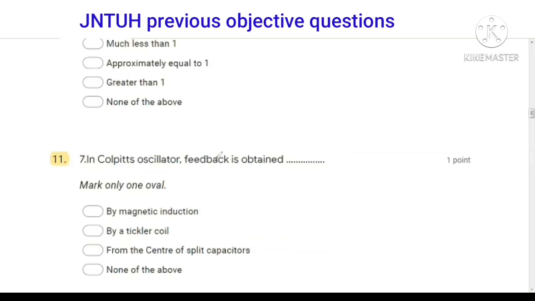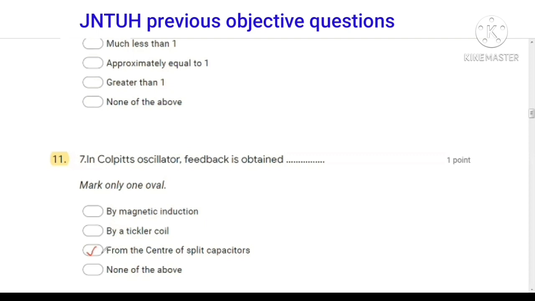So next question, in Colpitts oscillator feedback is obtained. In an LC oscillator, examples are Colpitts oscillator and Hartley oscillator. In Colpitts oscillator we have two capacitors and one inductor in the feedback network, and in the Hartley oscillator, we have two inductors and one capacitor as the feedback network. So here in Colpitts oscillator feedback is obtained from the center of the two split capacitors.